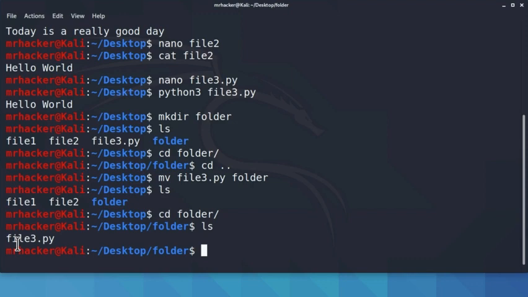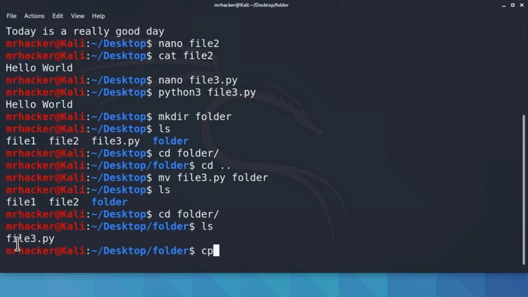Besides moving the file, we also want to see how we can copy a file, and we can do it using the cp command. This does the exact same thing as move command, but it doesn't move it from original directory to desired directory, it just copies it. So let's try to copy file3.py and call it file4.py.